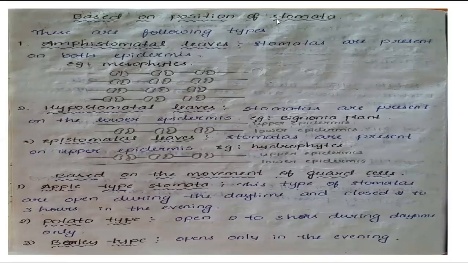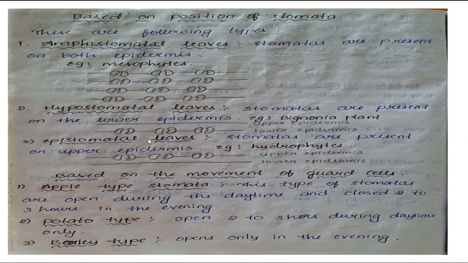Now, based on the position of stomata, there are the following types. One is amphistomatal leaves. Amphistomatal leaves means stomata are present on both epidermes, as in mesophytes. Hypostomatal leaves means stomata are present on the lower epidermis only. Stomata are present on the lower epidermis.